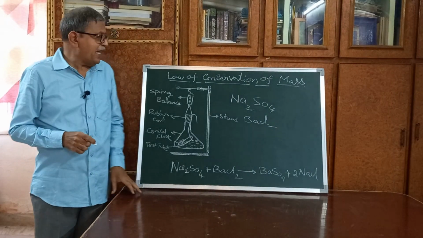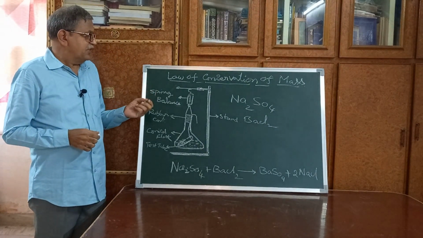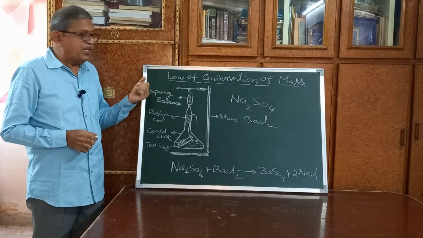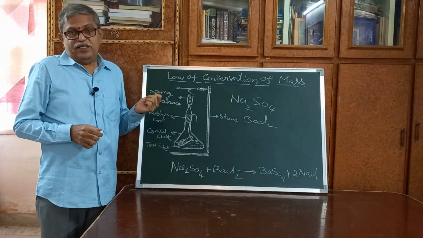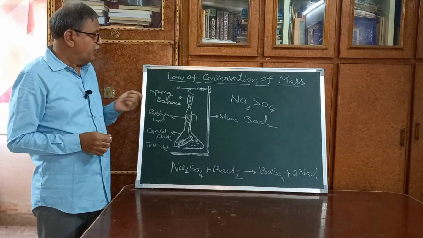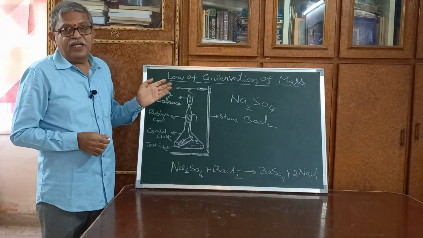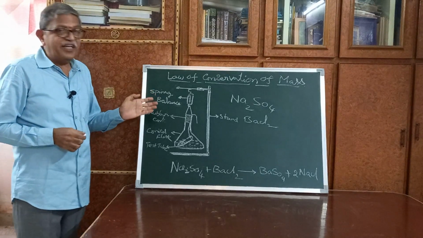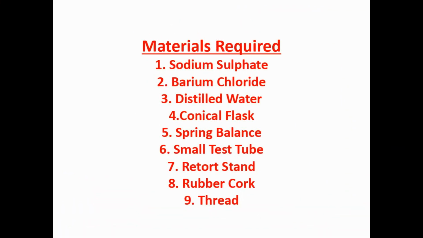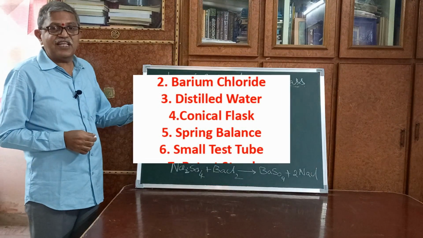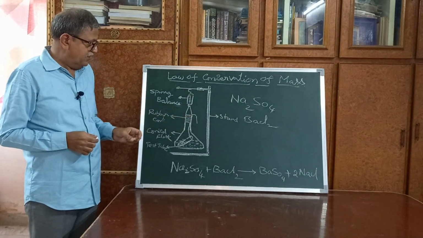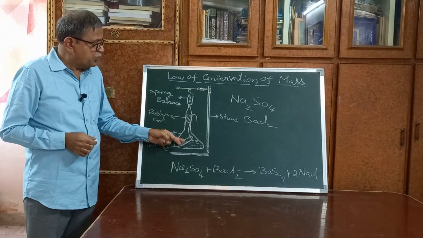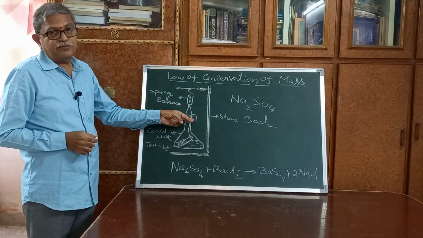Now, let us carry out an activity to find out whether the law of conservation of mass is correct or not. Because it was proposed by Antoine Lavoisier, we have to prove it by a laboratory method. So for doing this activity, some material is required. First one is physical material. See here, this is a stand, spring balance, then conical flask, test tube, rubber cork and some thread.